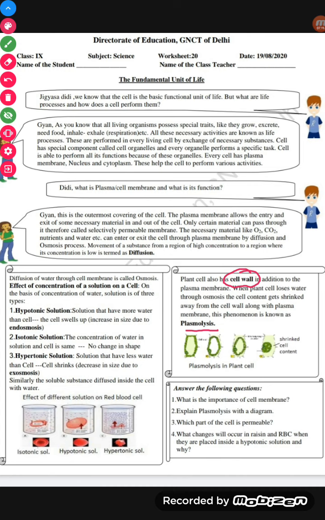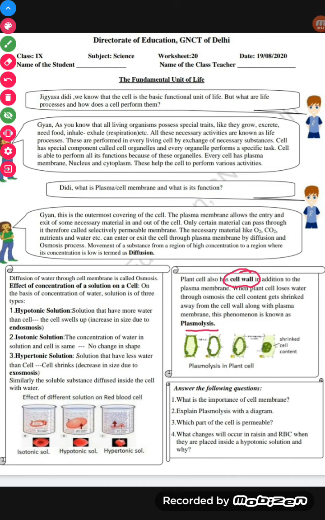When this plant cell loses water through osmosis, the cell content shrinks away from the cell wall with the plasma membrane, and this is known as plasmolysis. It means the movement of the plasma membrane, including all the content, away from the cell wall is known as plasmolysis, right?